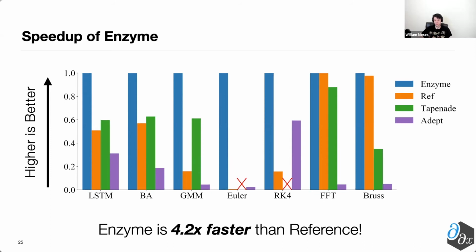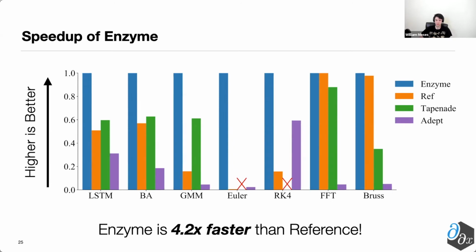The next thing to look at specifically is how Enzyme compares with a tool like Tapenade, the source rewriting tool. So first, if we again look at the LSTM and bundle adjustment tools, we see that the reference pipeline for Enzyme and Tapenade are fairly similar. So we can fairly conclude that a lot of the performance benefit that Enzyme has over that tool comes from the ability to run optimizations first. Of course, those aren't equal across the board. And the reason for this is there's differing implementations of derivatives and moreover how caching works between these two tools. So for instance, we can see a gap in the generalized matrix multiply between these and others.